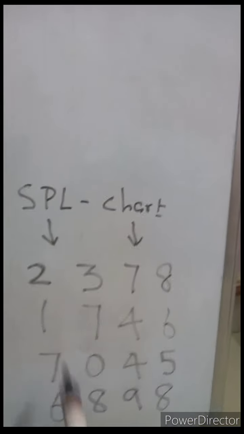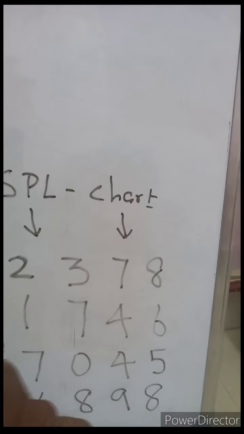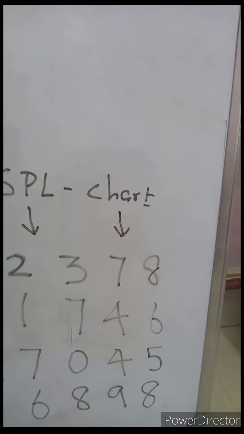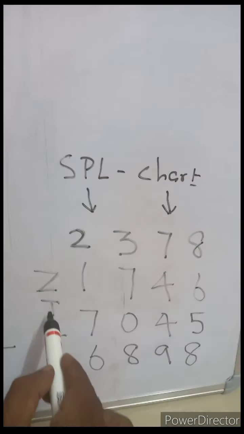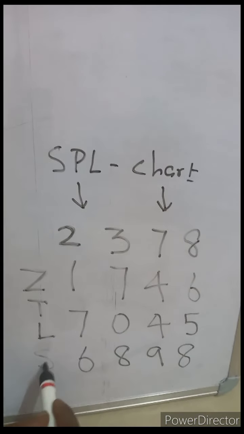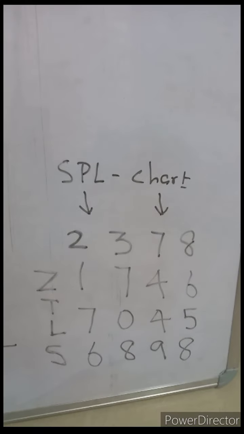Already you know the Z shape. Z very important in this shape, and T and L also can come mostly. Z, T and L mostly can come, and the straight positions also sometimes can come.